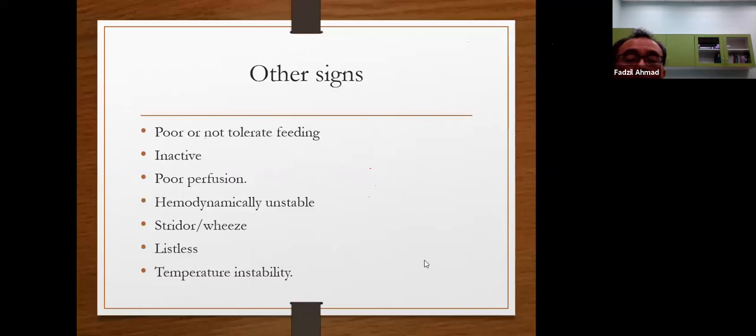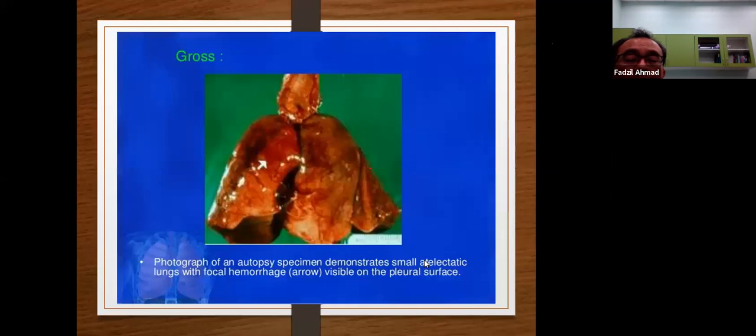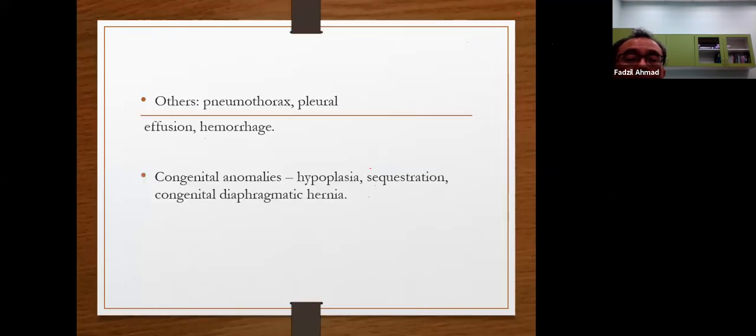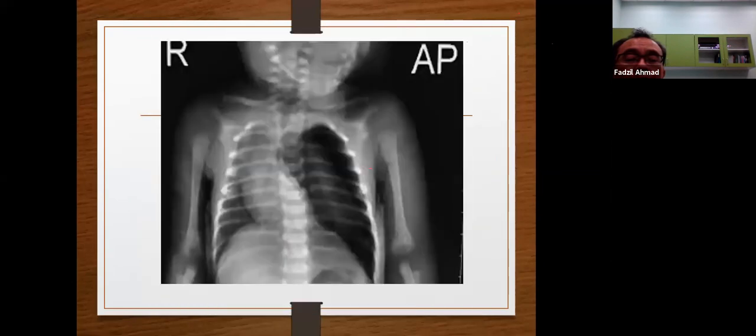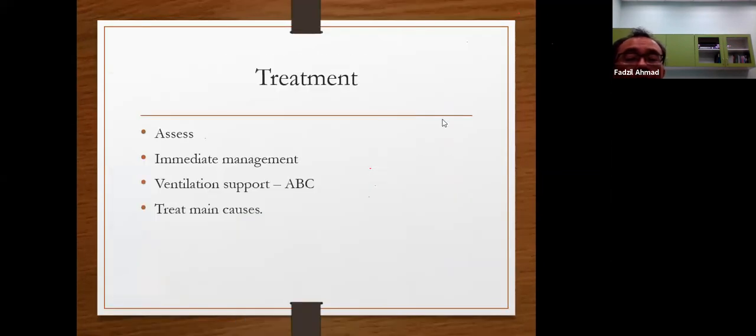So what is so important is that when a patient comes with respiratory distress, you must be able to assess the baby, the infant that comes in.